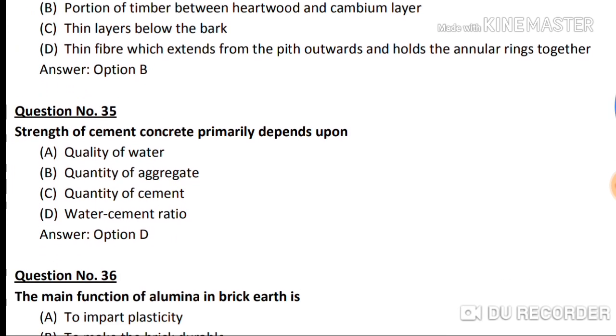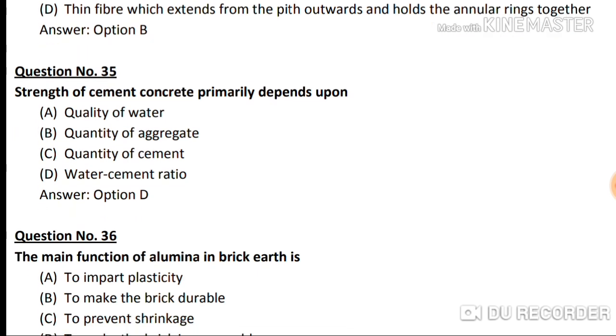Next question, question number 35. Strength of cement concrete primarily depends upon. Option A, quality of water. Option B, quantity of aggregates. And option C, quantity of cement. And option D, water cement ratio. So the correct answer is option D, water cement ratio, as you know that.